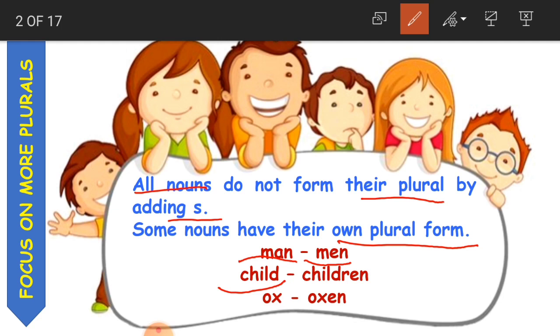Child means only one, and so many are children. Child becomes children. Here, ox is the singular form, and the plural is oxen, O-X-E-N. Clear children? So some nouns have their own plural form, for example man, child and ox.